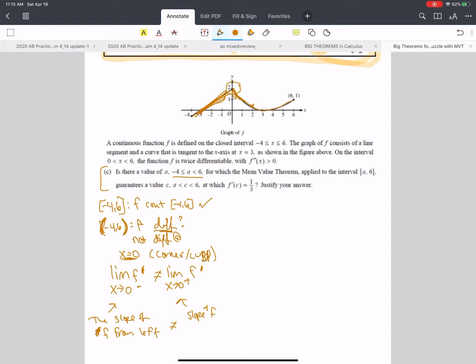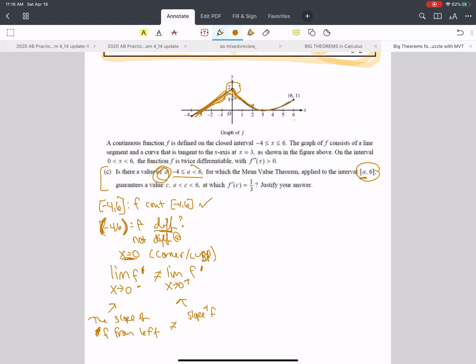Now, you didn't have to analyze all this. None of this was required for this question. It was just an observation I was making, okay? I just want you to know that. So now, to answer the question, they want to know, is there a value A for which the mean value theorem applies, so that A is one of the endpoints. So we can't use -4 to 6. That's obvious because it's not differentiable. So they want to know, what A value can you use?